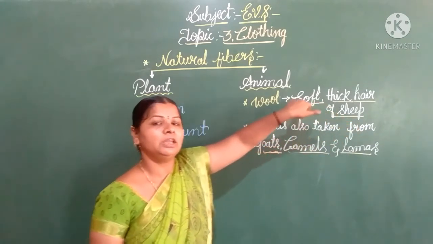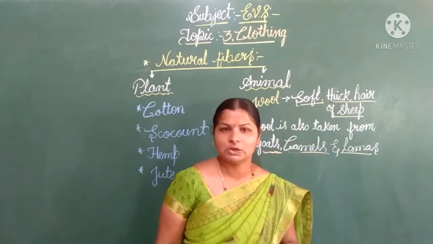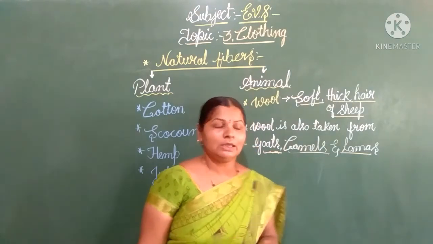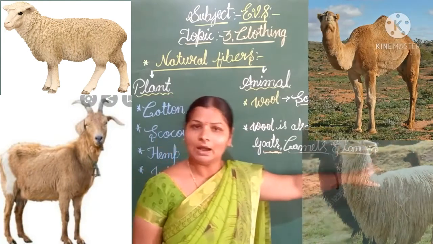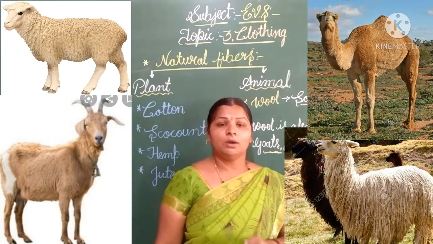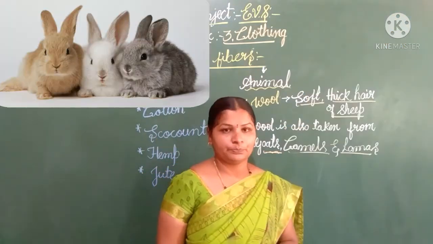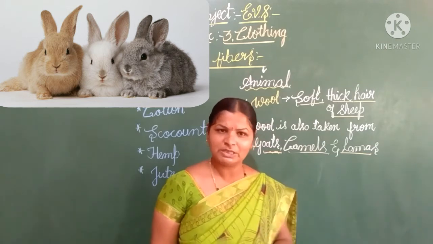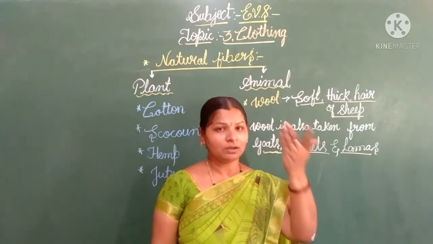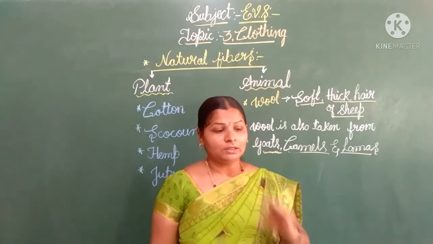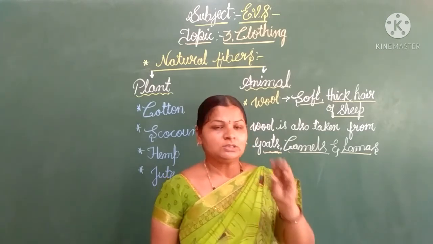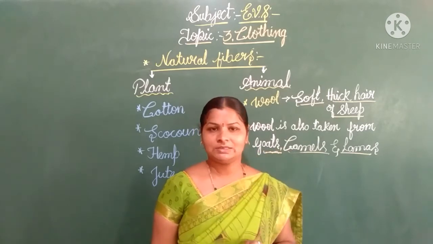We get this from some mammals, some animals like sheep, goat, camels, llamas and also rabbits. You can just observe the rabbits, children. You will also observe that the rabbit has soft and thick hair, right?